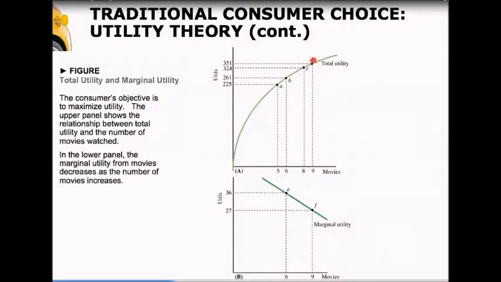So it does make you happier. It just doesn't make you as much happier as it did when you were only consuming 5 movies. So when we look at diminishing marginal utility, we can see that total utility is rising, but it rises at a decreasing rate. The important question is, what is marginal utility? And we see that marginal utility goes down as you consume more of a good or a service. So as more movies are consumed, the marginal utility, or the amount that your utility increases as you consume more of that product, goes down. We have diminishing marginal utility.